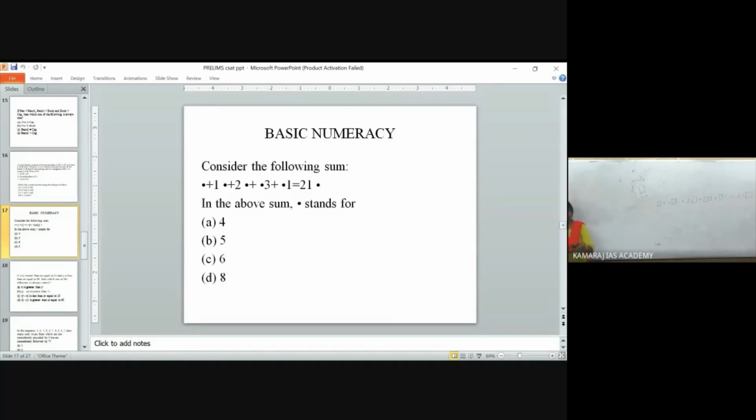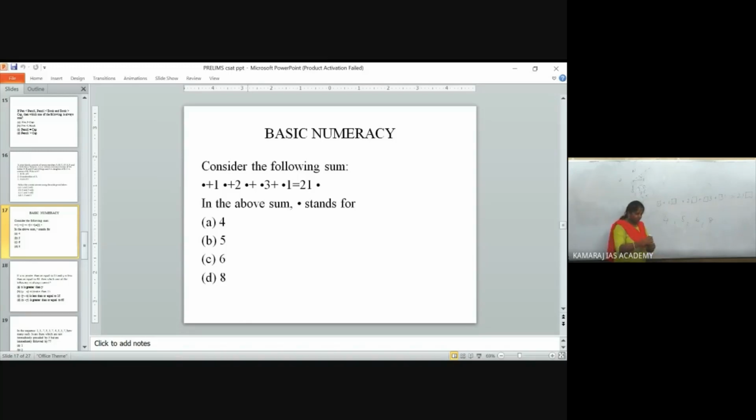See, so this is nothing but the basic numeracy part. You will be getting number series also, or missing numbers. Then here you have the options, right? 4, 5, 6, 8. For these types of questions, you can follow the trial and error method.